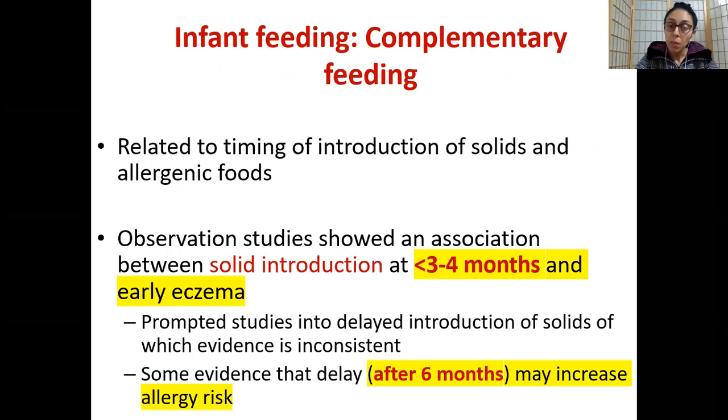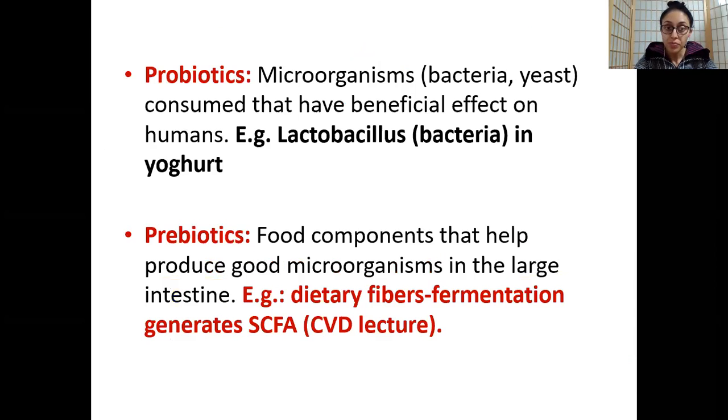Similarly, when you delay the complementary feeding, so not starting at 6 months but maybe at 9 or 10 months, this can also increase the risk of allergy. So either way, early introduction or late introduction, both have been shown to potentially increase the risk of allergies in babies in the long run.